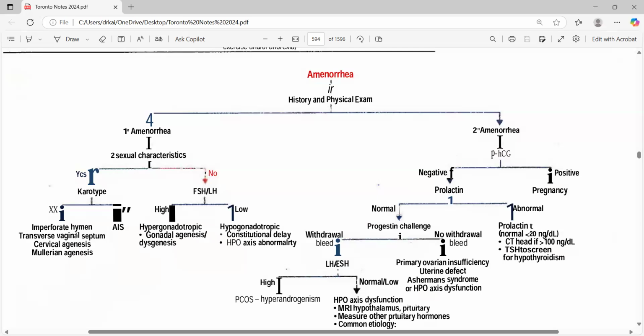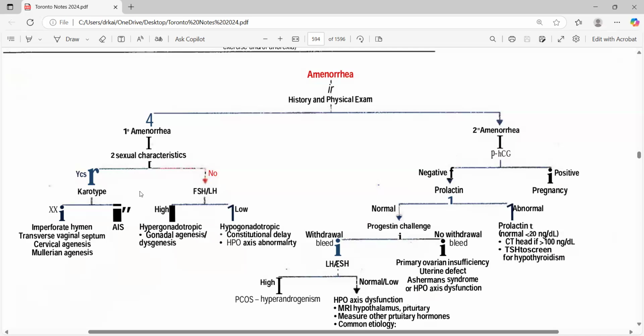Then they're talking about when the secondary sexual characters are not achieved. Usually, if they are not achieved, we check for the hormones. That's our main aim. So in that case we go for FSH and LH. If FSH and LH are high, this is hyper. If not, then this is basically hypo. So for your understanding, you need to see primary amenorrhea, then secondary sexual characters. If yes, then go for karyotyping, or you don't go for karyotyping.